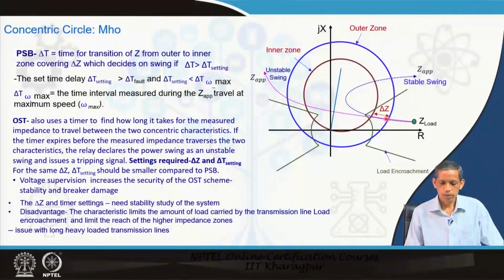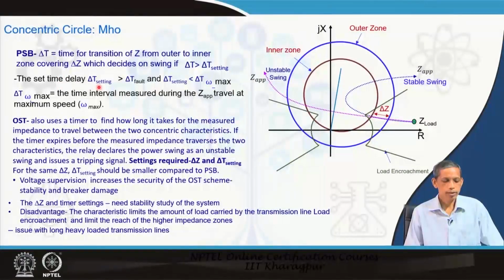To traverse from this point to this point, how much time is taken, as calculated by the relay, is our delta t. If this delta t is greater than the delta t setting, then a power swing is confirmed and the relay can go for blocking.